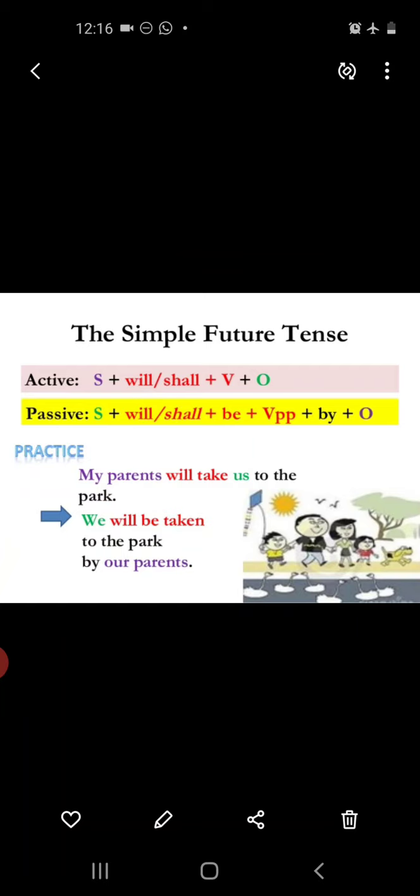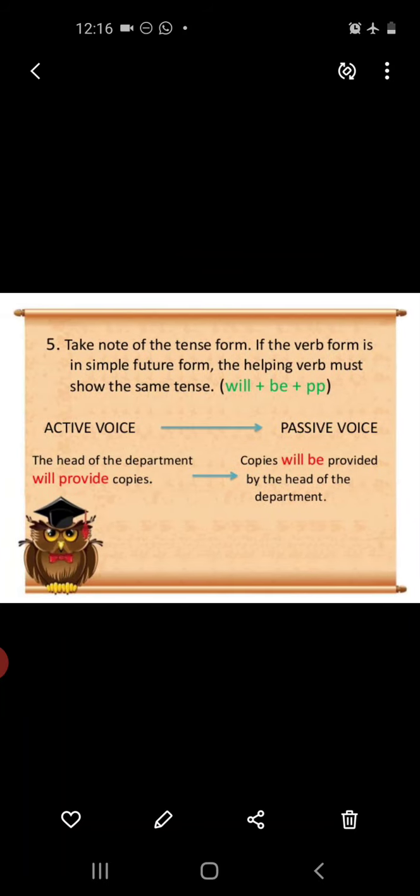My parents will take us to the park. Now see how to make the passive voice. We will be taken to the park by our parents. Have a look at another example.